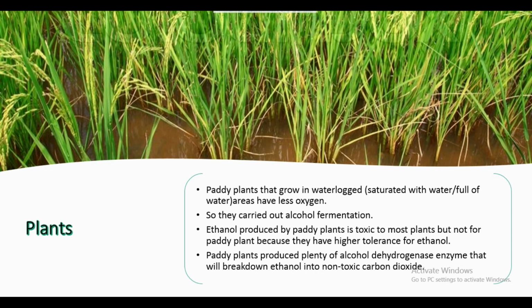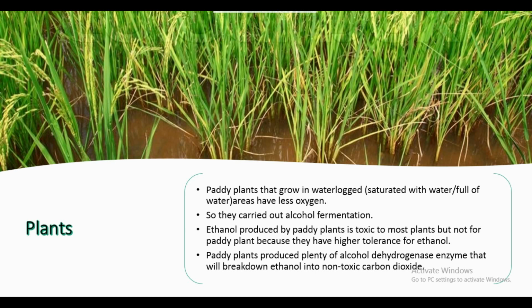If a plant is immersed too long, the oxygen concentration will fall rapidly because the root cannot get the oxygen it needs, as the water has filled up the space for the oxygen. So they need oxygen for respiration, but in this condition, the paddy plant switches to respiration by fermentation, or alcoholic fermentation, to survive.